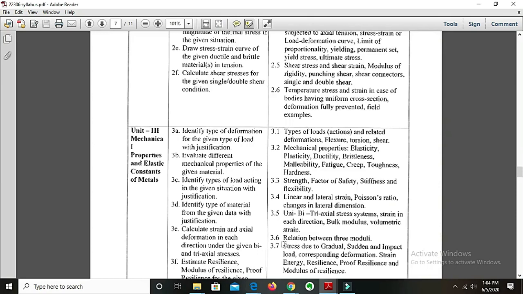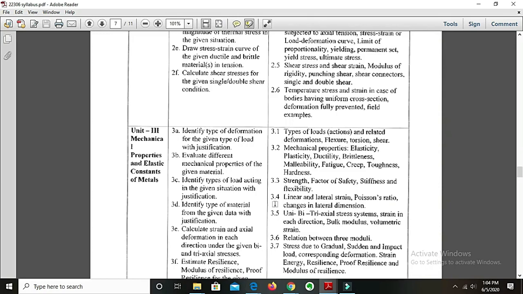He should be well aware of that. So for that we are going to study mechanical properties. Then we will have strength. What exactly does strength stand for? As you know, the name of our course or subject is strength of materials. So here we are going to learn what is strength, what is factor of safety, what is stiffness and flexibility.